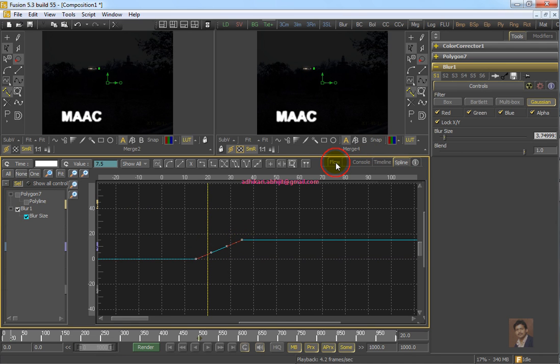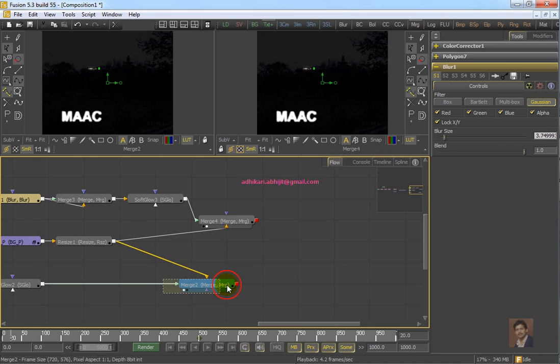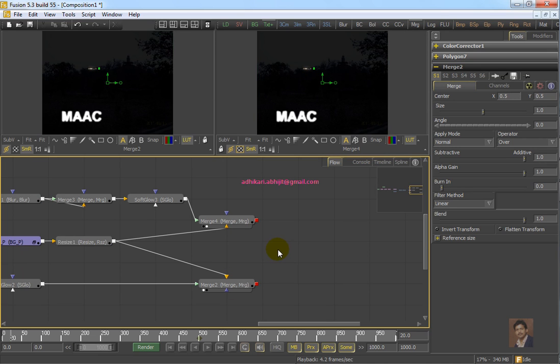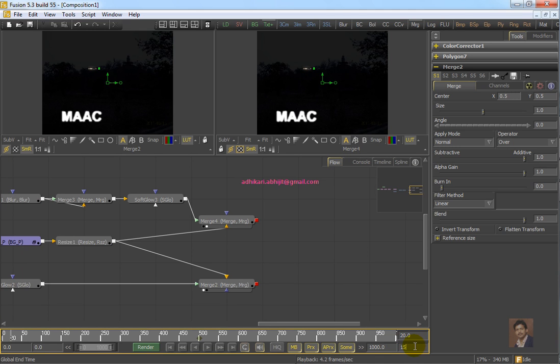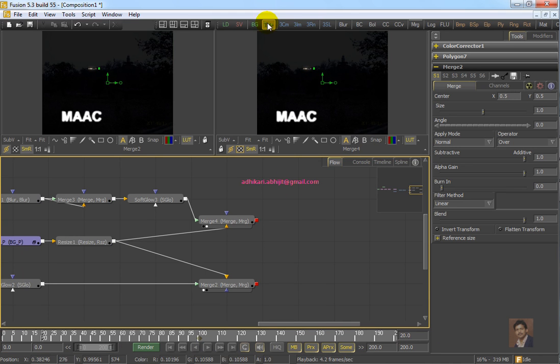Okay, now we just have to render both the outputs, for 150 or 200 frames. 200 frames. Now create a saver.